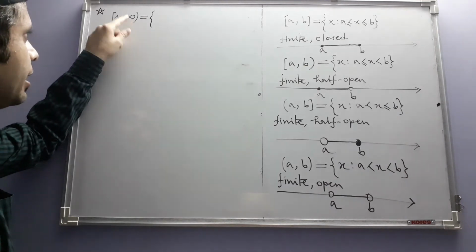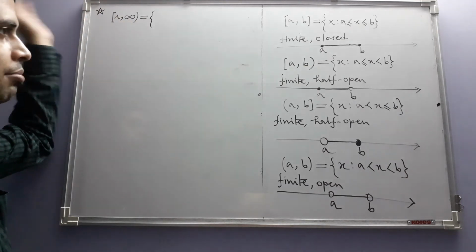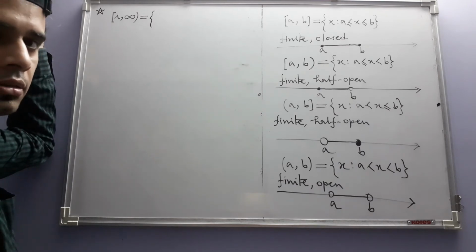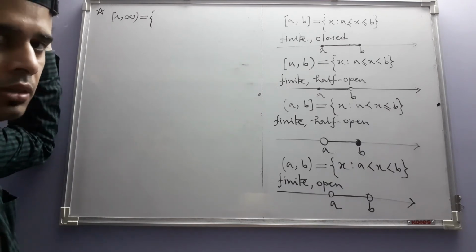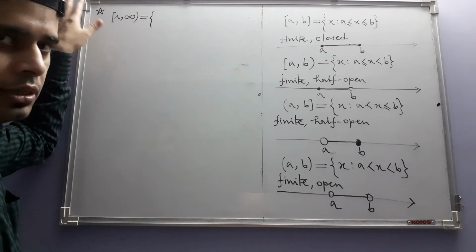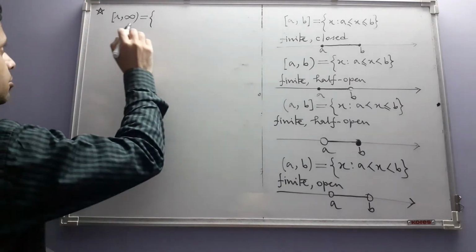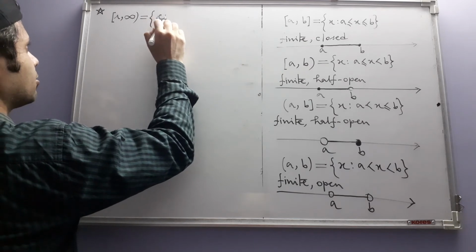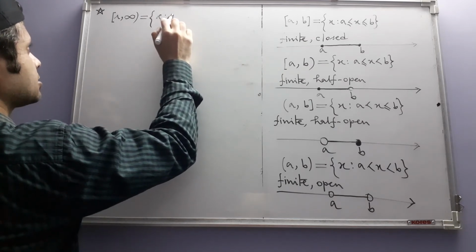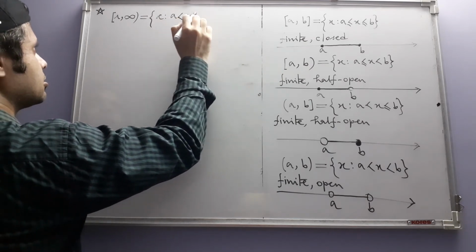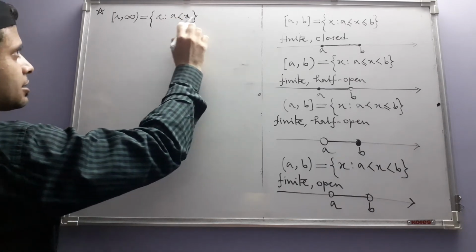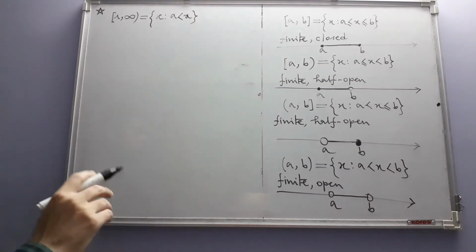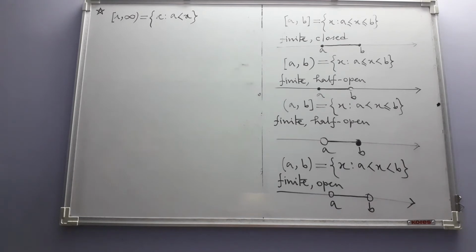And if it is unbounded on the left hand side, then on that side we use minus infinity, for which however we need the minus sign. So by definition this symbol represents the set of all real numbers x such that x is greater than a. There's nothing to be written on this side because x is not less than anything.